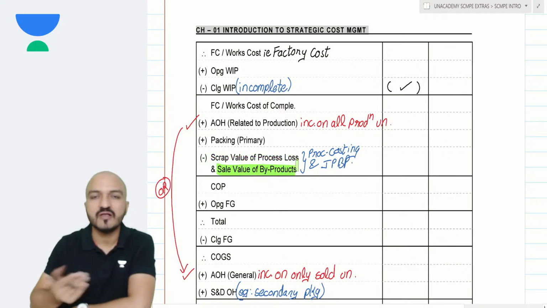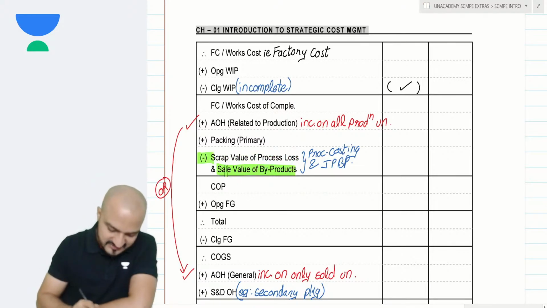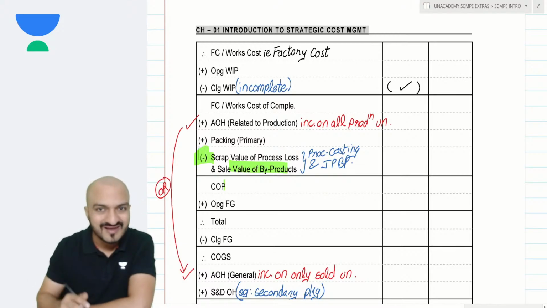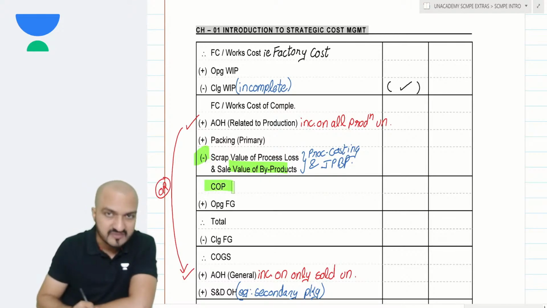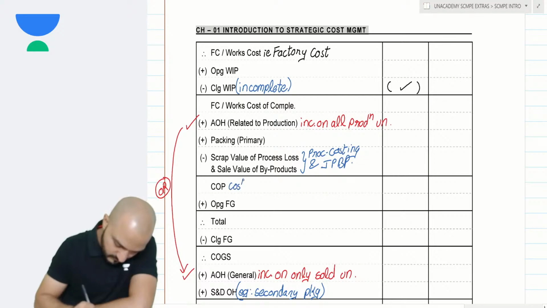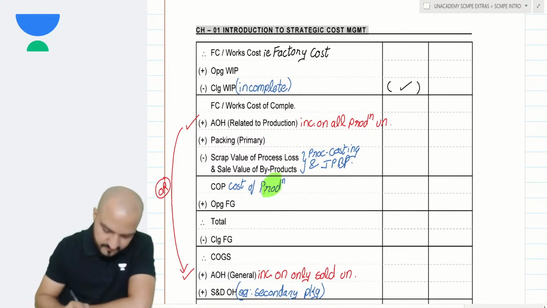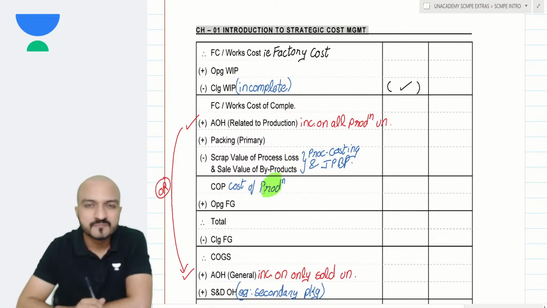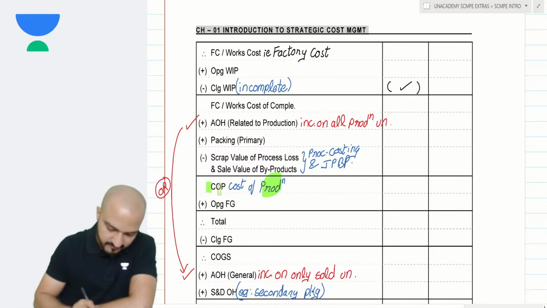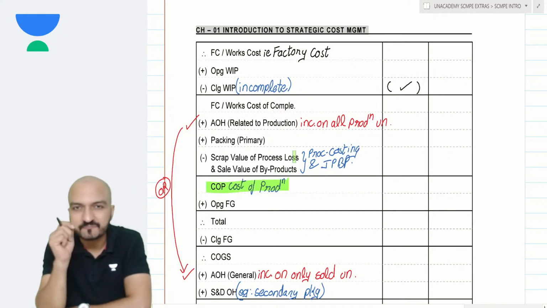If any such sale value you are getting, that will decrease my production cost. So it will be minus over here. And after doing that minus, the cost that remains is called my cost of production. Yes, that becomes my cost of production. Cost of production, the most important item in the cost sheet.